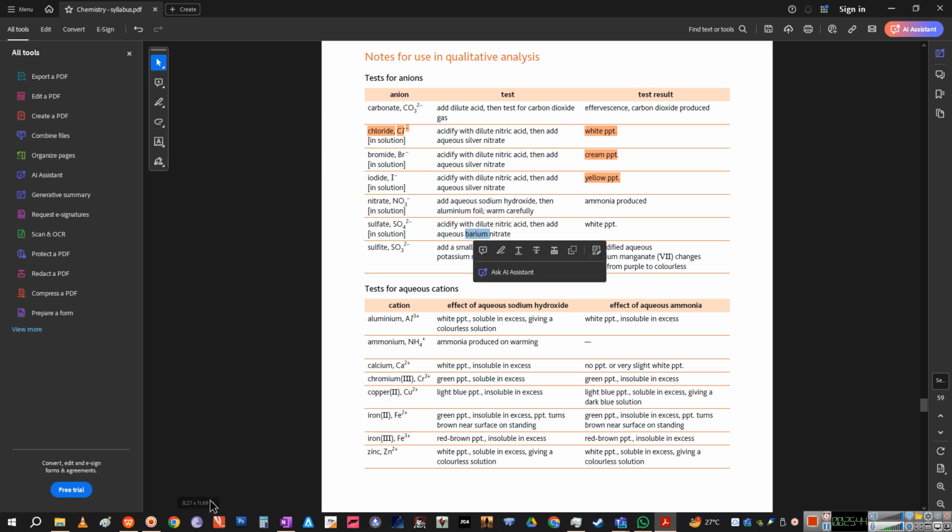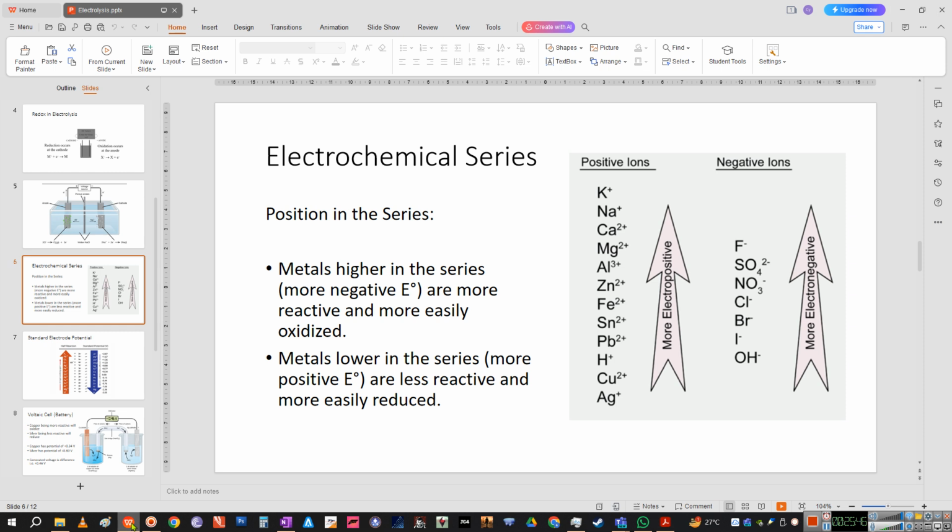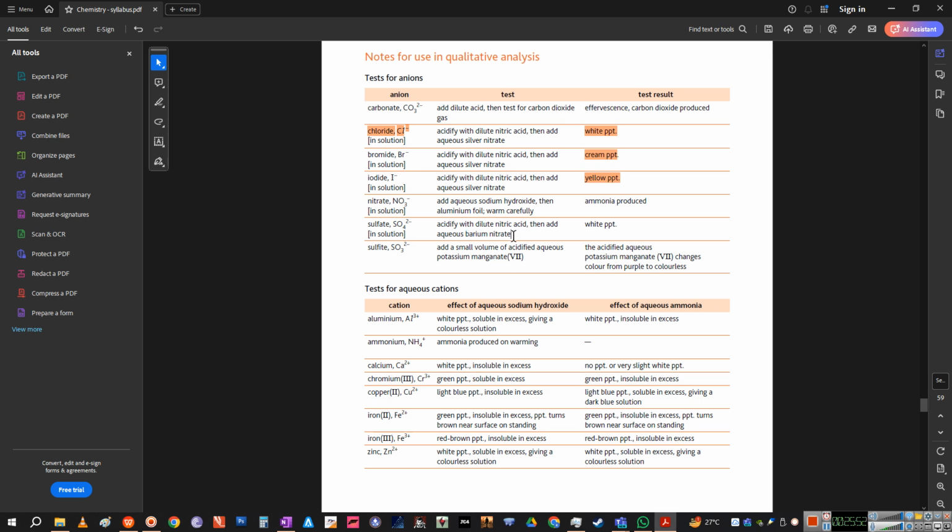Now out of the reactivity series, barium is quite reactive, right? It's not there, but it is above calcium in this list. So any salt it would have, it would not be barium sulfate, right? So it is calcium sulfate or copper sulfate or any other. So barium is going to be more reactive than all of them. So the barium will replace that metal from this salt and form barium sulfate, and barium sulfate is actually a white precipitate, right?